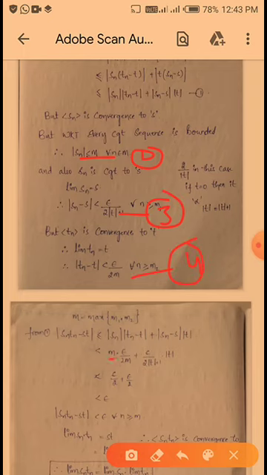From 2, I am writing here m into epsilon by 2m from equation 4, this one. Okay, and next plus Sn minus S, whose value is epsilon by 2 into mod T plus 1, and mod T is the same. So which is less than, so 2m gets cancelled, epsilon by 2 plus here we get epsilon by 2. Okay, here look at this case, this case is important, how it comes here. So epsilon by 2 plus epsilon by 2 which is less than epsilon. So mod Sn into Tn minus St is less than epsilon for all n greater than or equal to m.